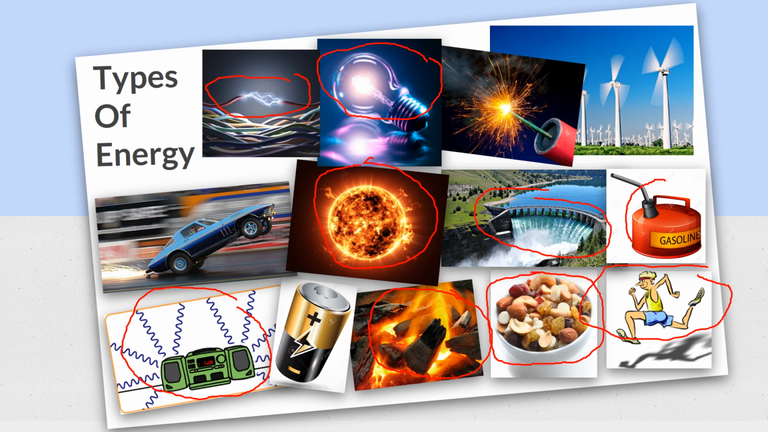Look at this gasoline. If you want your car to go, you have to have gasoline. Both of these are chemical energy. Isn't that interesting that food and gasoline are both chemical energy? Now we'll talk more about that. Food for people, gasoline for cars. Okay, let's get into it.